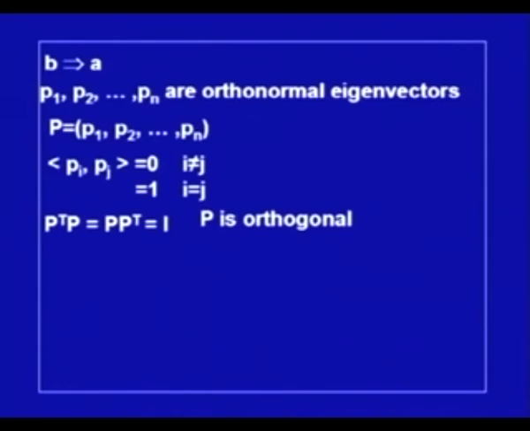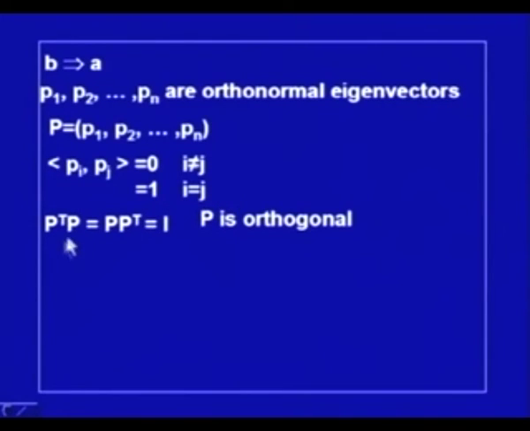Now, if we consider the product P transpose P, then rows of P transpose are multiplied by columns of P. So, each term will be of this form, and that means the term will either be 0 if i is not equal to j, or it will be 1 when i is equal to j.